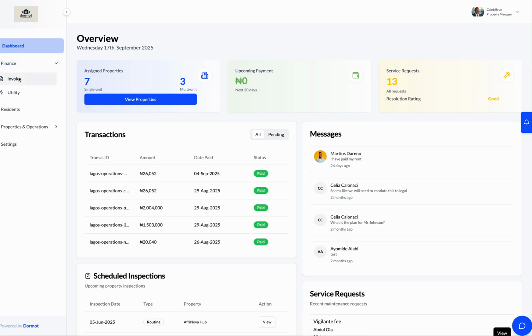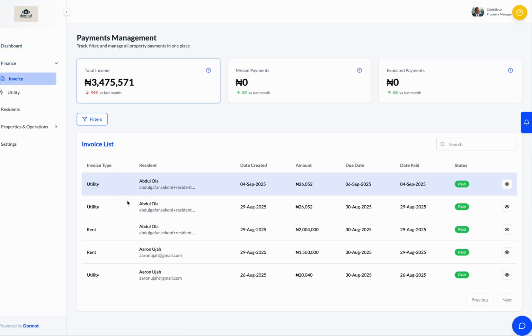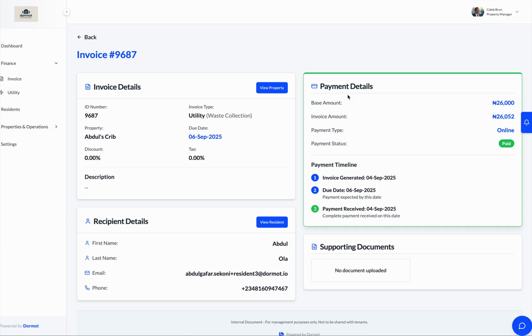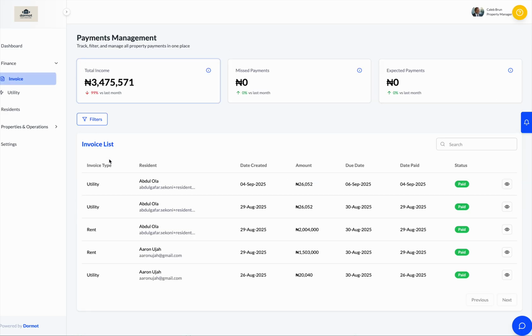Also, finances. When you go to finance, they can view the invoices that they have as well, all the payments that they need to make, or they can view all those payments. They can also record payment. So if there's any payment that has not been made, and you send the resident, for example, a payment confirmation, they can actually approve it from here as well. And this is just a great page for them to have an overview of all payments.